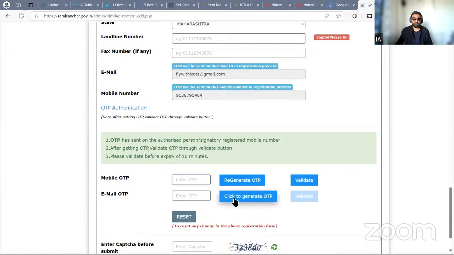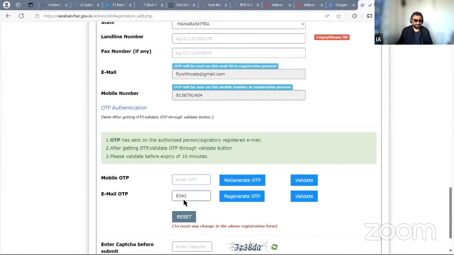In the meantime, also click to generate email OTP. I'm going to check for both now. I'm sure it's fairly simple for everyone right now because we are so used to applying online these days that we know how to go about it. Still, it's good to go through the tutorial to make it easy and all your doubts to be resolved on the go.